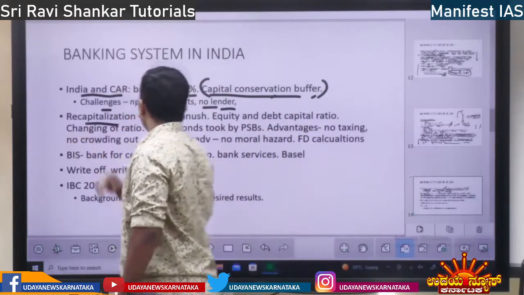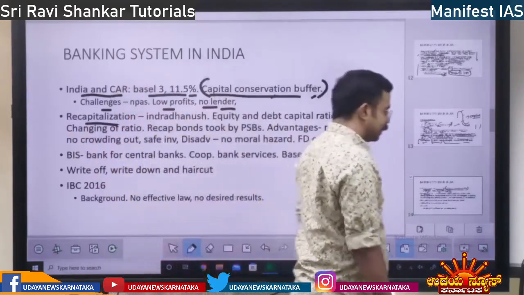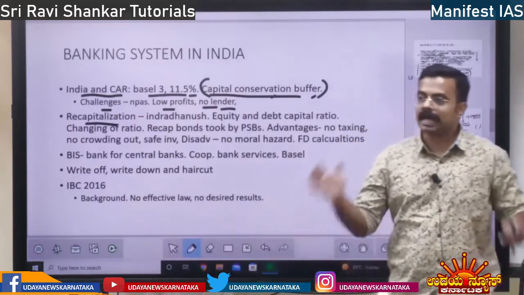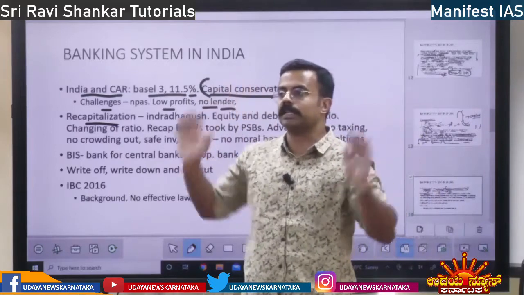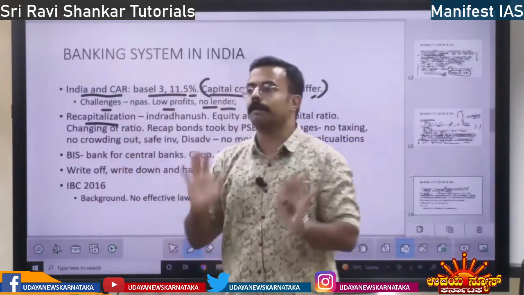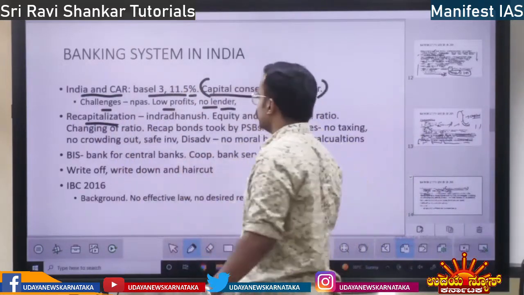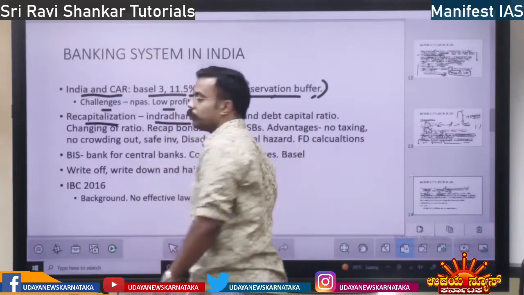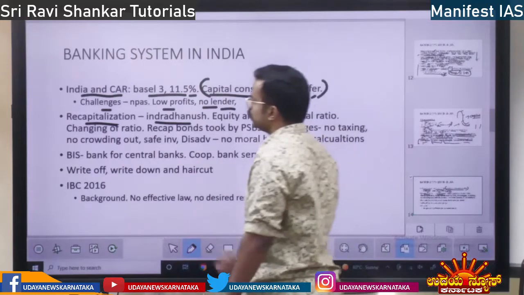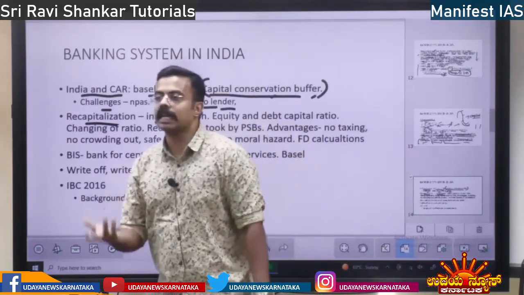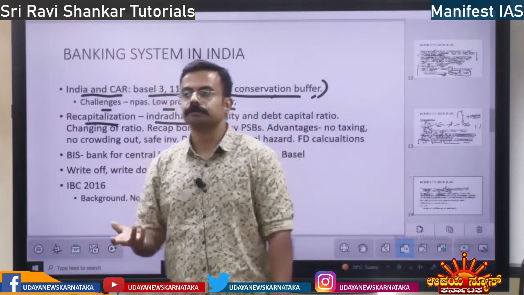Next, recapitalization. I told you what recapitalization is. A bank has certain capital. They are going to lose the capital by giving it to some ineligible person. The government is going to pump in capital again. That is recapitalization. So the Indradhanush scheme 2015 speaks about this recapitalization. How will recapitalization be done?